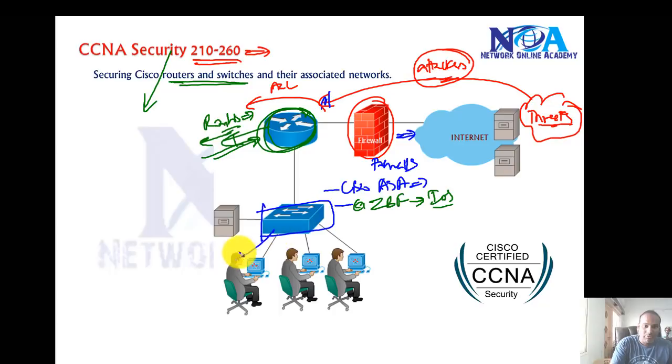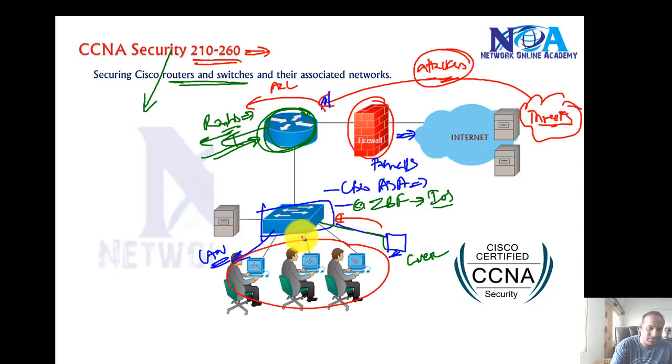And then even the LAN is not really secure in today's networks, because you may also find some employees or guest users who are connecting to your network, and they may end up sending some kind of malicious traffic which can impact the network performance, or they can run network analyzer tools to capture the traffic and gain some information about the network, or gain some access to the database, or send malicious traffic to a specific server, or introduce denial of service attacks on the servers, preventing the server from being accessible.